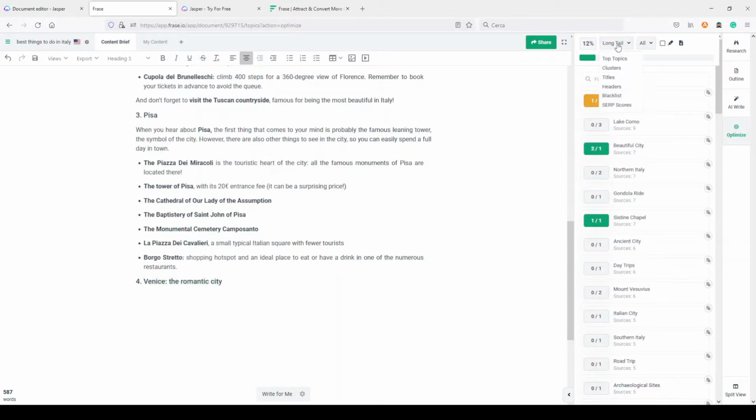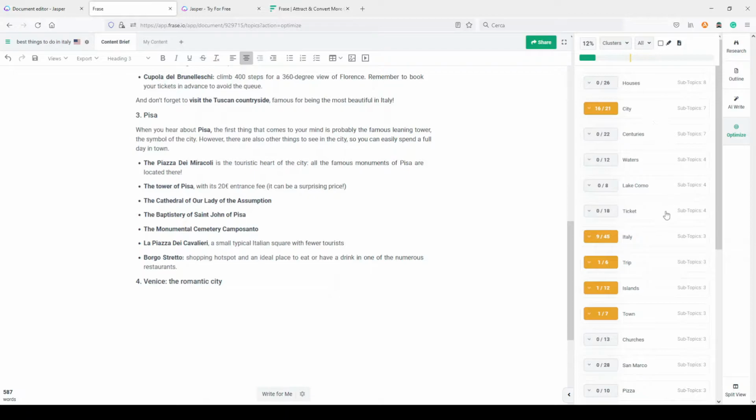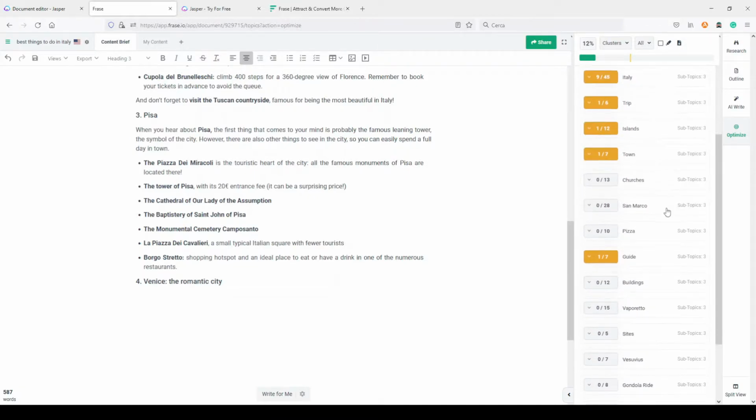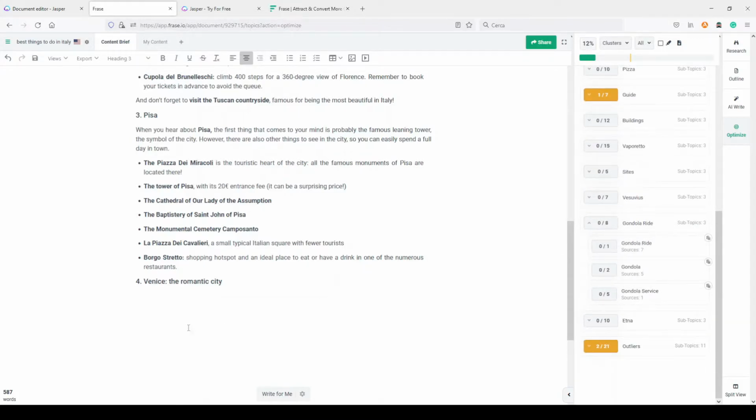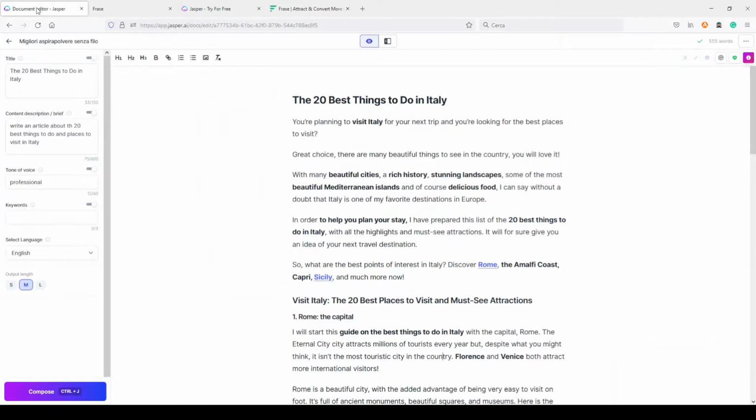I'm just trying this. I didn't try it before. Let's go in clusters and let's see what the clusters are. Okay, I can see here gondola ride. It's relevant to Venice because if you go to Venice, you obviously want to take a gondola ride, so this is relevant. What I can do, for example, I want to try this.